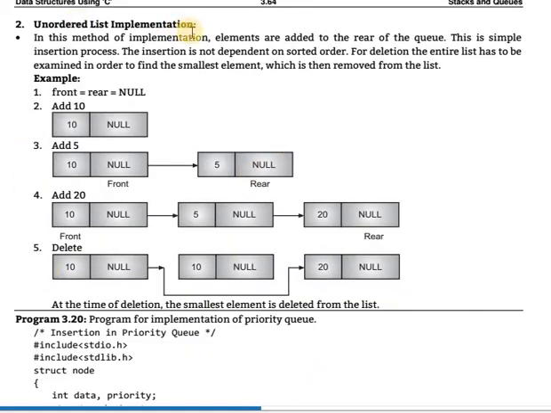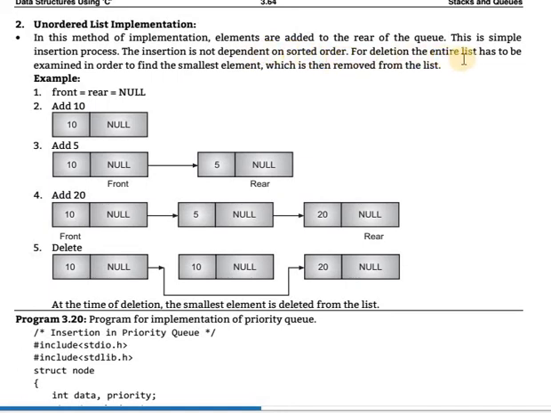The unordered list implementation. In this method, elements are added to the rear of the queue. This is a simple insertion process. The insertion is not dependent on sorted order. It is the opposite of ordered. Ordered means data is added in order; unordered means there is no sorted order. This indicates that insertion does not depend on sorted order.